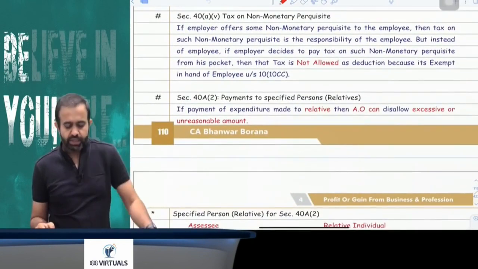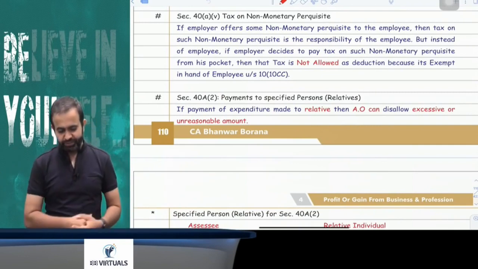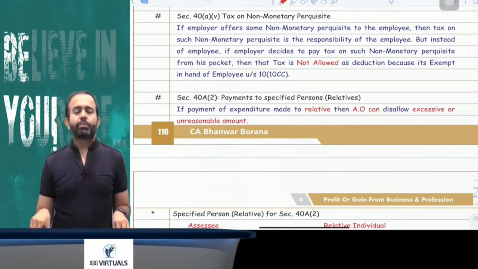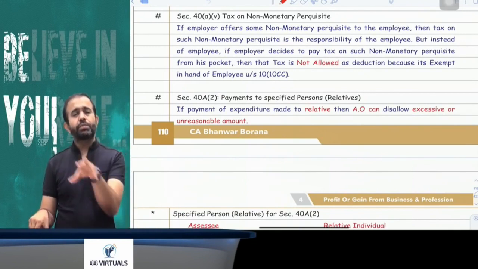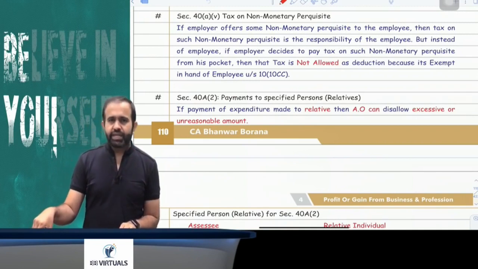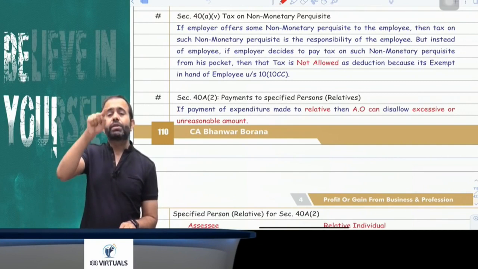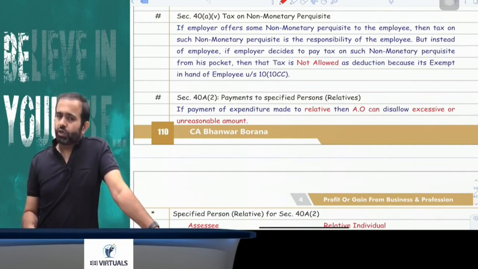Now, the next point is related to section 40A subclause 5, tax on non-monetary perquisite. Many times, you know that the employer pays the taxes on the non-monetary perquisite of the employee. That tax is exempt in the hands of the employee due to section 10(10CC). Now the question is, can the employer claim the tax paid on the non-monetary perquisite? The answer is no. It is not allowed as a deduction.